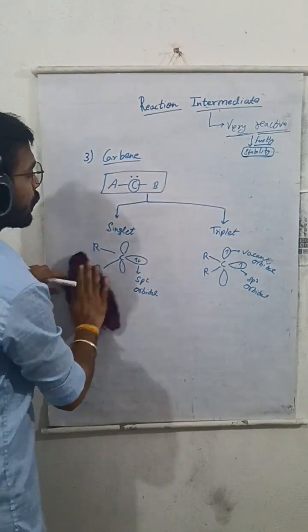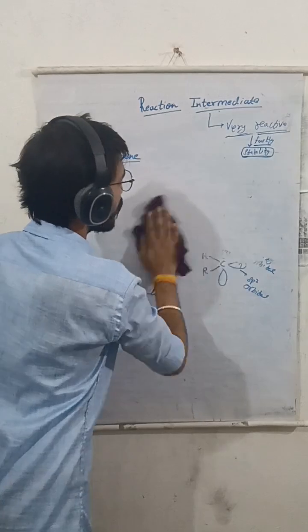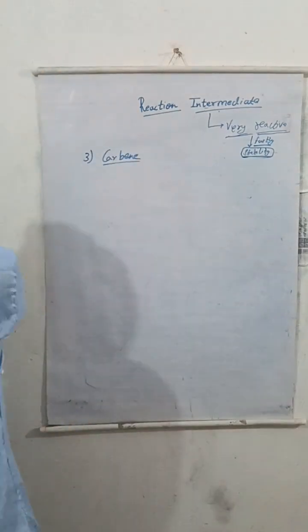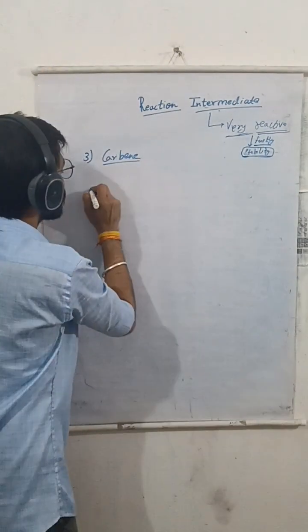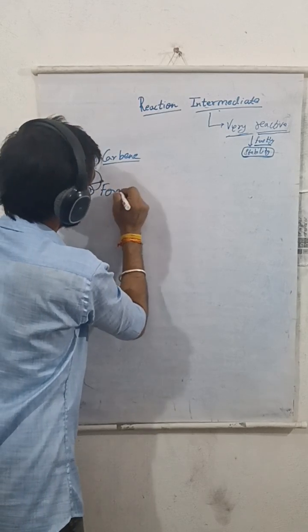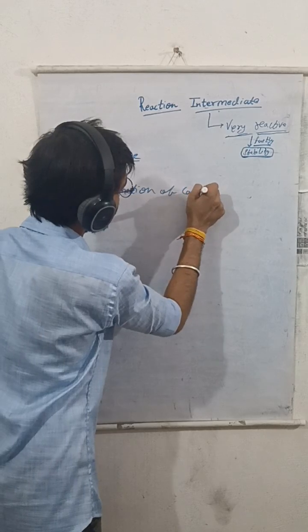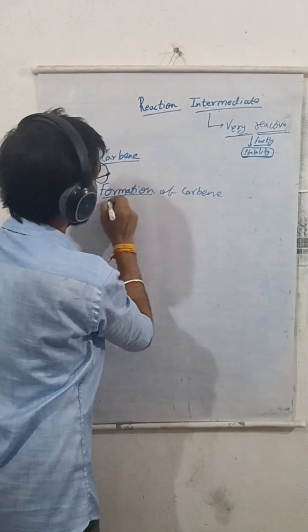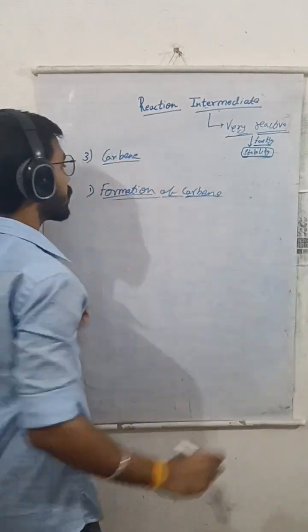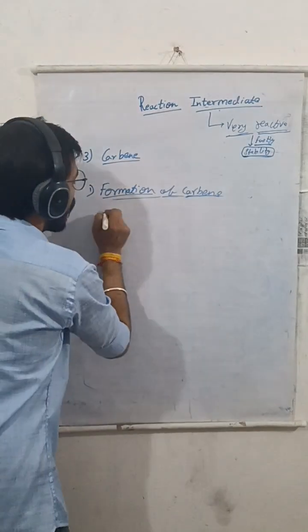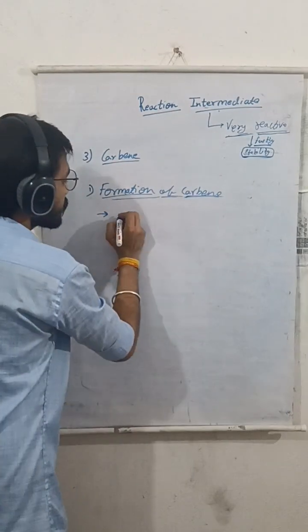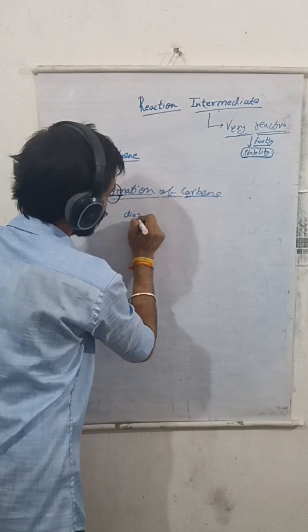Now we will talk about the formation of a carbene. How is carbene formed? There are many reactions, but we will see the formation of carbene from diazomethane.